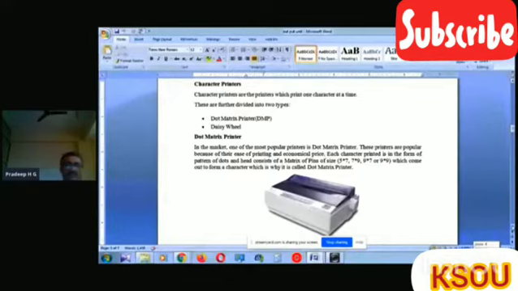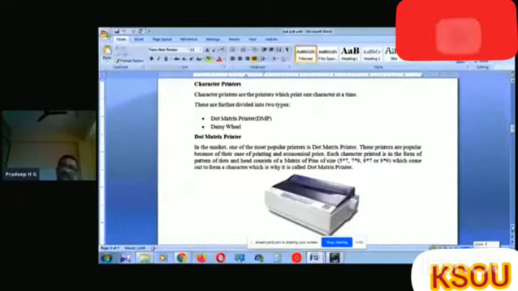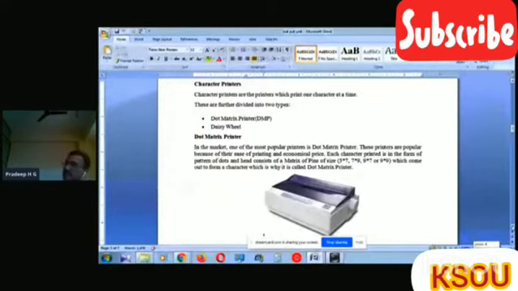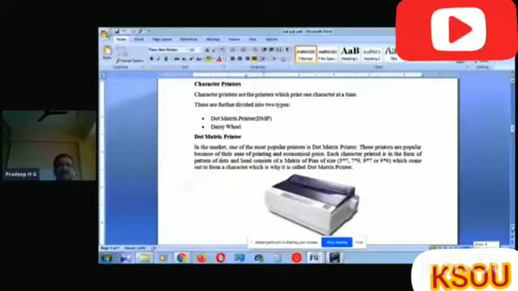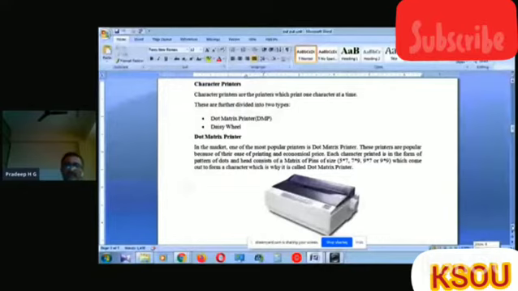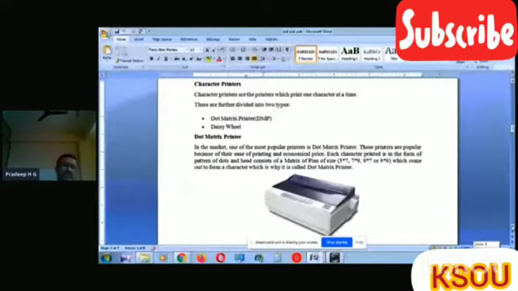The size or matrix of pins is 5 by 7, 7 by 9, 9 by 7, or 9 by 9. This is the standard size in the dot matrix printer from which a character comes out, which is why it is called dot matrix.